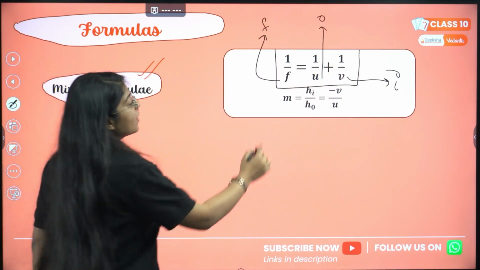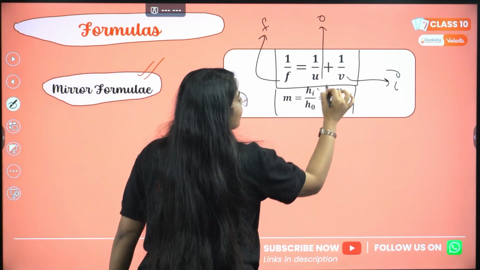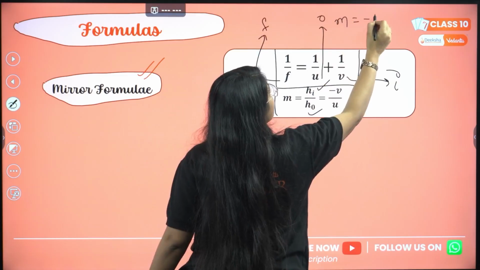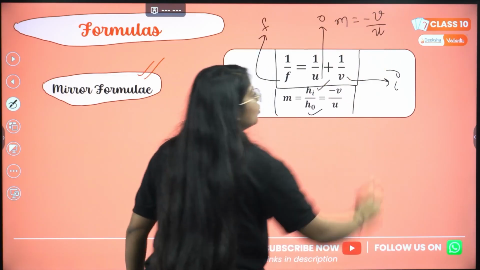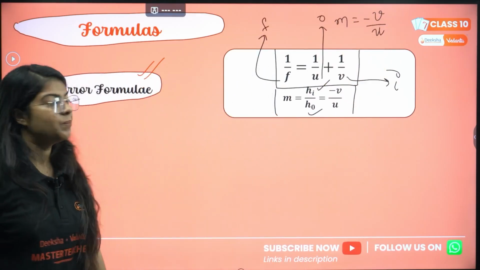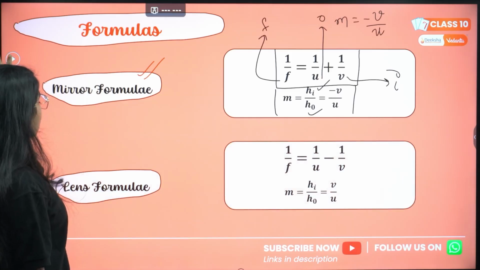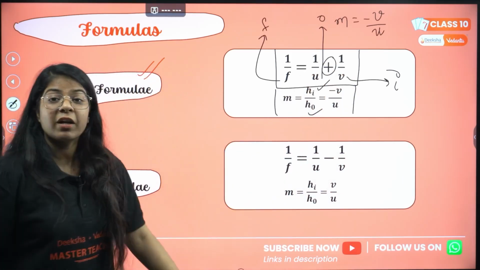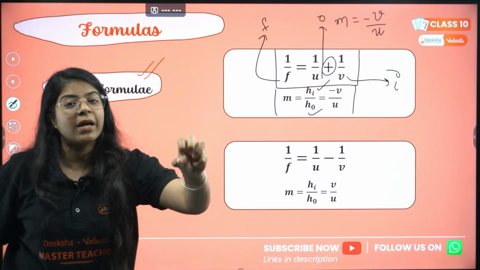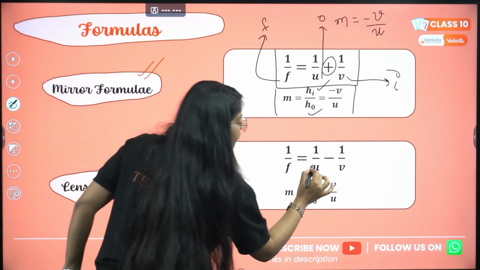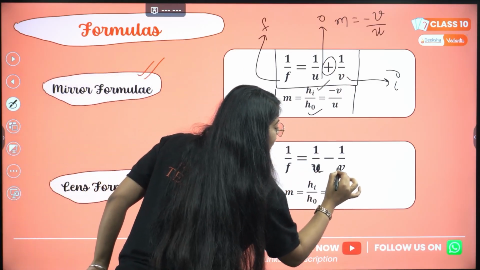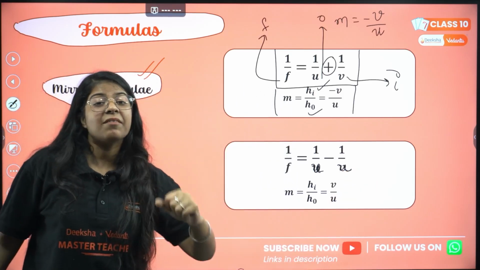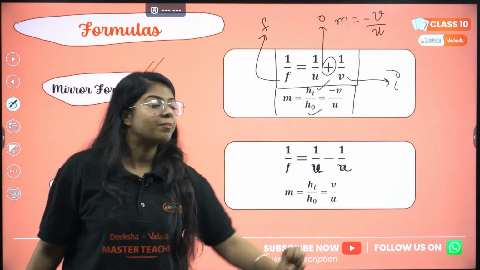Okay, then we have magnification, height of image divided by height of object, which in case of a mirror is minus v by u. This minus is very, very important. In case of lens formula, we have a plus here. In case of mirror formula, we have 1 by v plus 1 by u. Here it is 1 by v minus 1 by u. Correct? Lens formula is 1 by f equals 1 by v minus 1 by u.